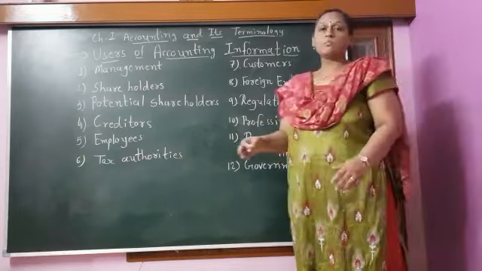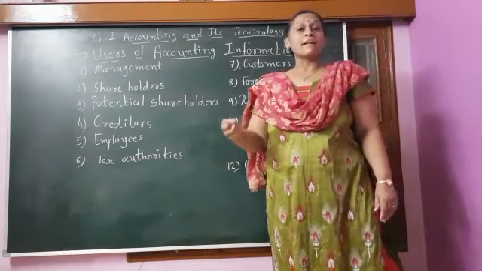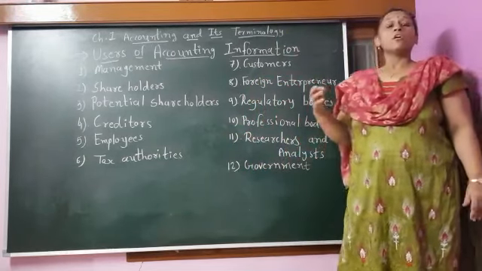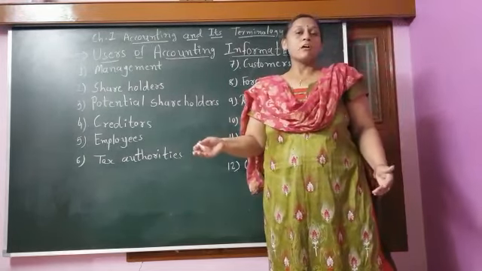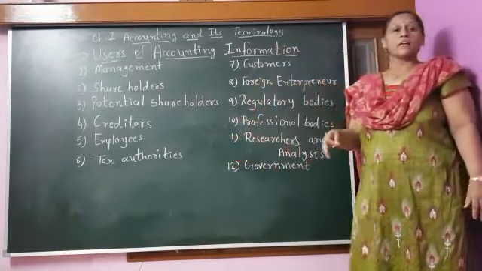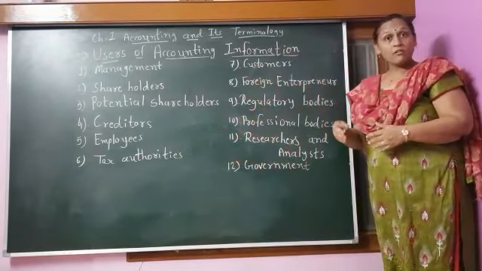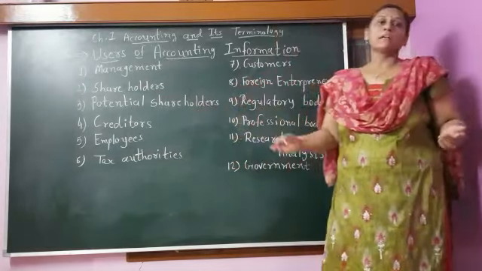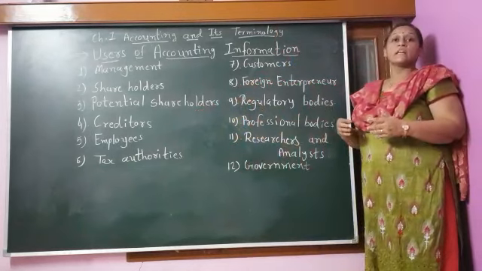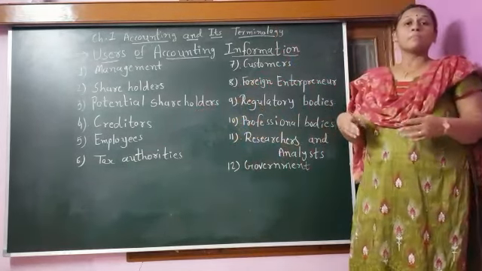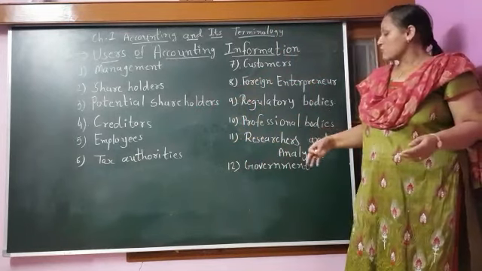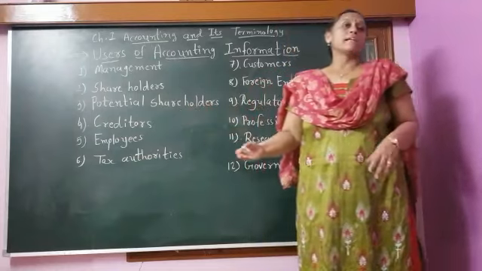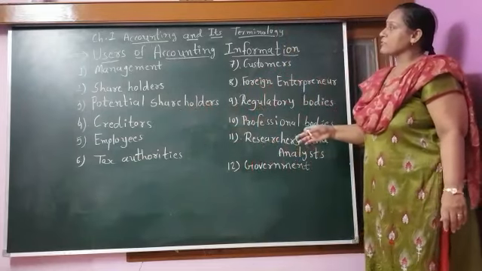The last is the government. The government looks at the effective management of the country, and for that it has to see the accounts of all the companies in the country, so that it can manage the country and make tax planning and other planning. Before making any budget, it watches the accounts of the country, and can manage the country well. So these are the 12 users of accounting.